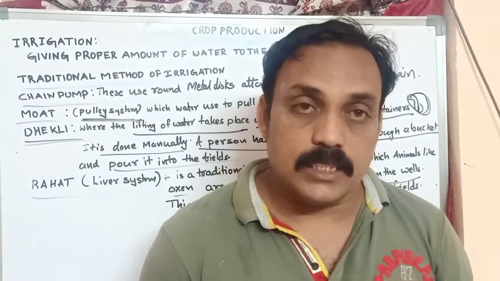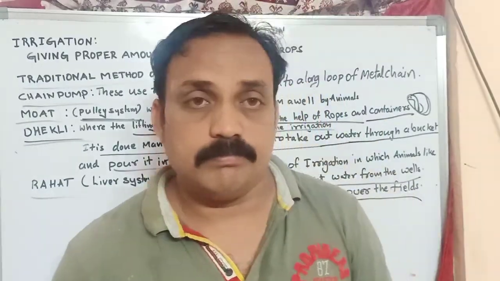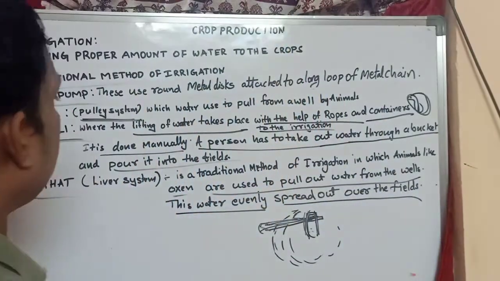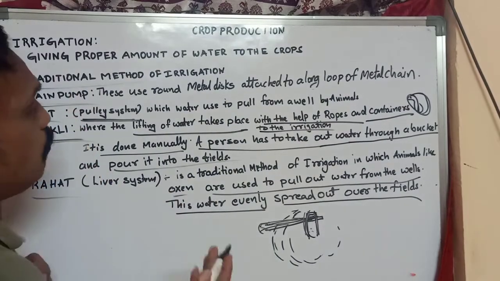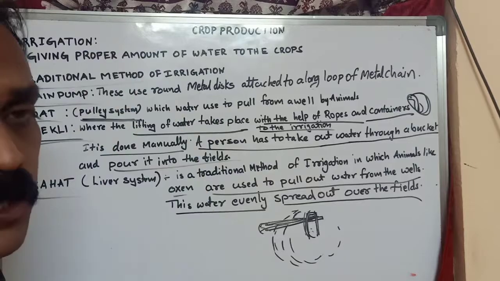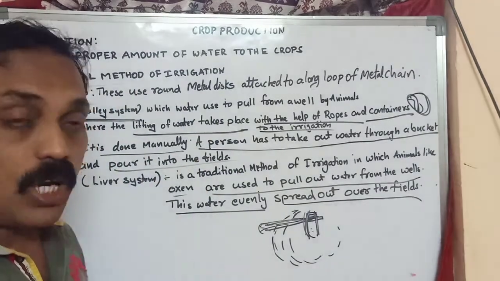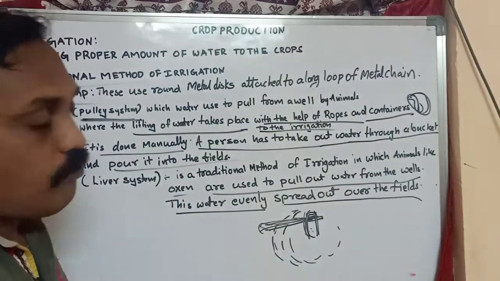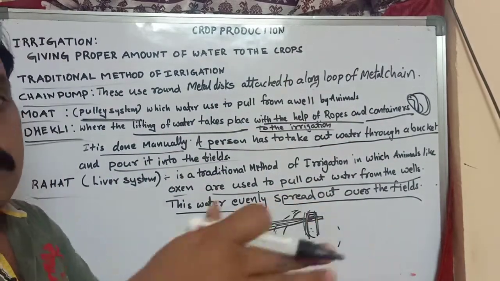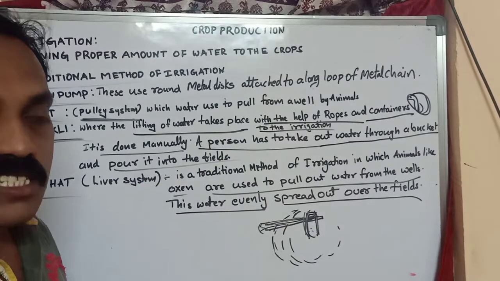In these methods, the first method is the chain pump. At the time when technology was not developed, they used animals to lift the water from wells, and they used channels and furrows connected with rivers, channels and tanks.